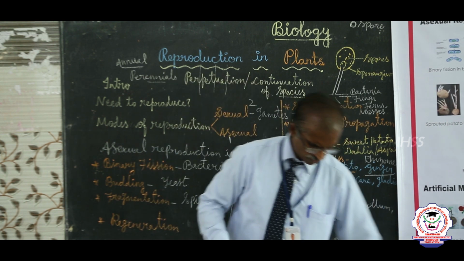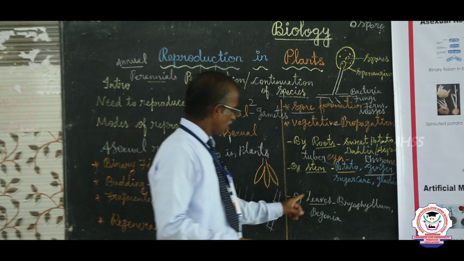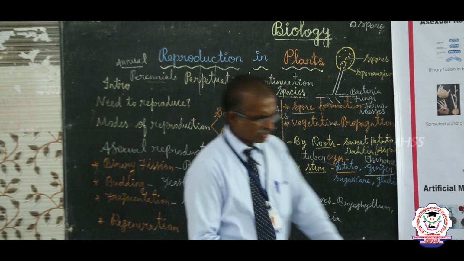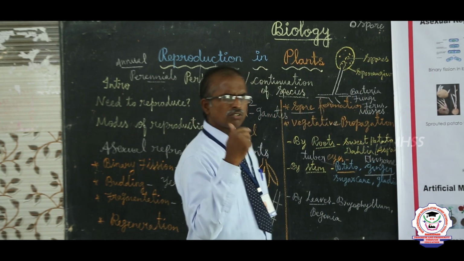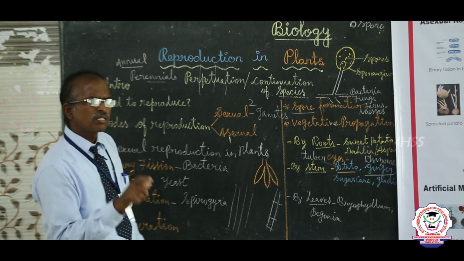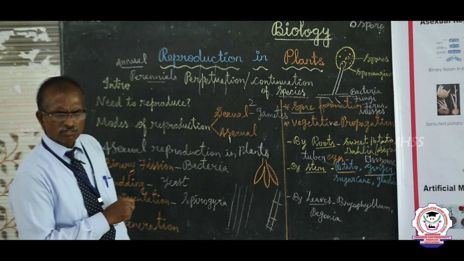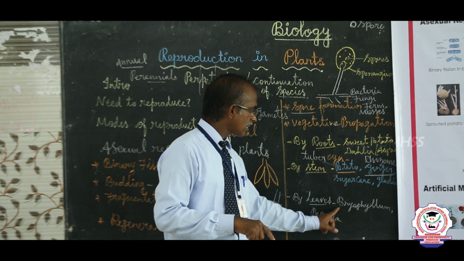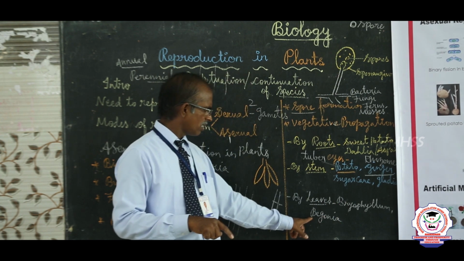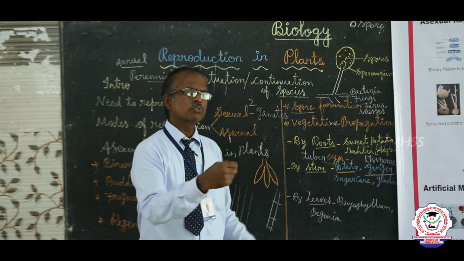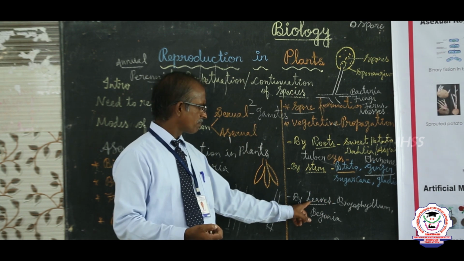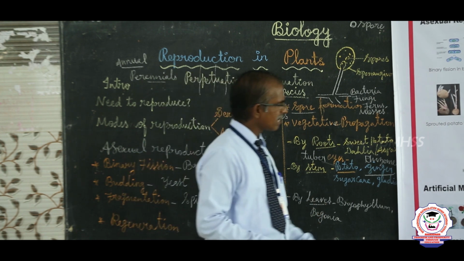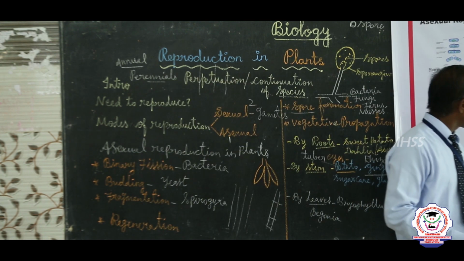Next we go to vegetative propagation by leaves. Now we take this plant. What is this? That is a bryophyllum. In the case of bryophyllum and begonia, the plant is produced by means of leaves, vegetative propagation by leaves. This is a bryophyllum leaf.